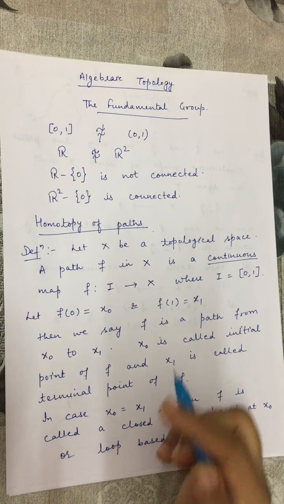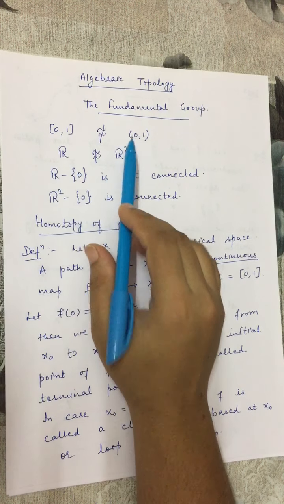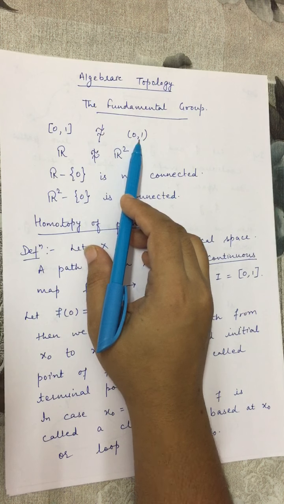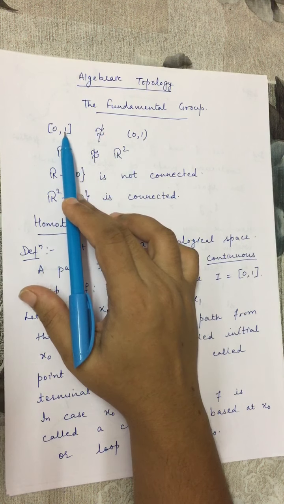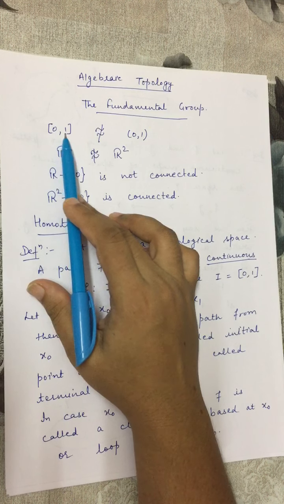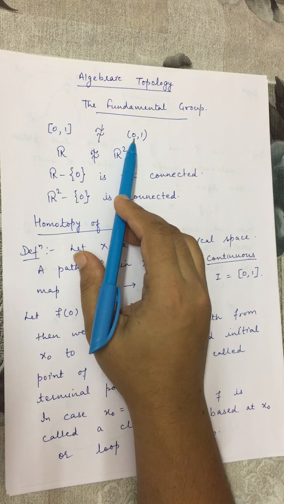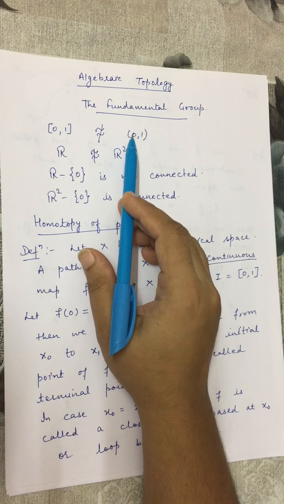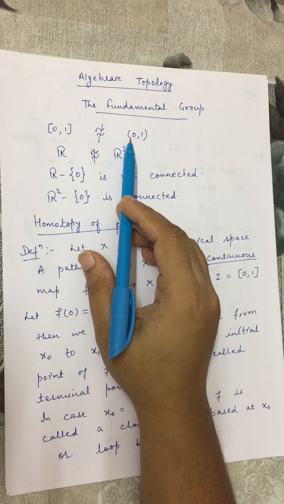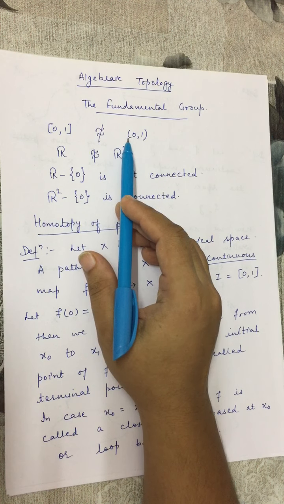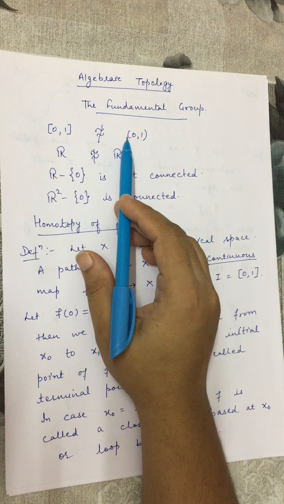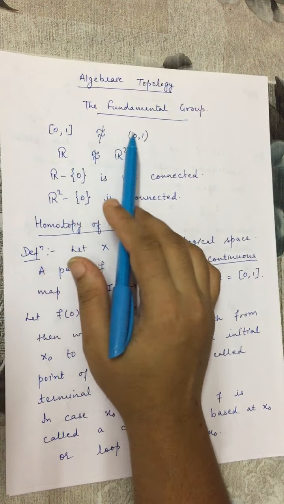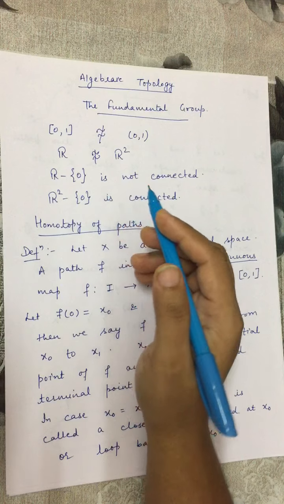For example, let us take the closed interval [0, 1] and the open interval (0, 1). The closed interval [0, 1] cannot be homeomorphic to the open interval (0, 1) since the closed interval is compact, but the open interval is not compact. And we know compactness is a topological property. If two spaces are homeomorphic to each other and one of them is compact, then the other must be compact. So they cannot be homeomorphic to each other.